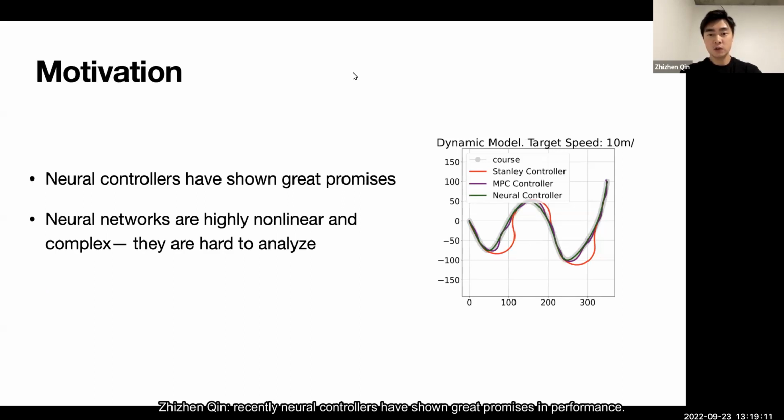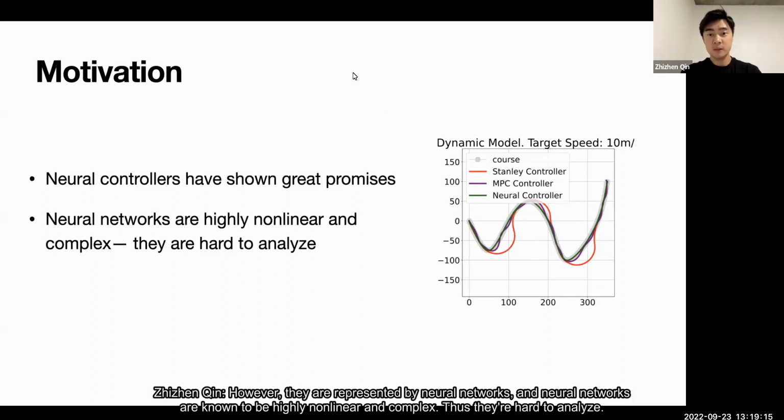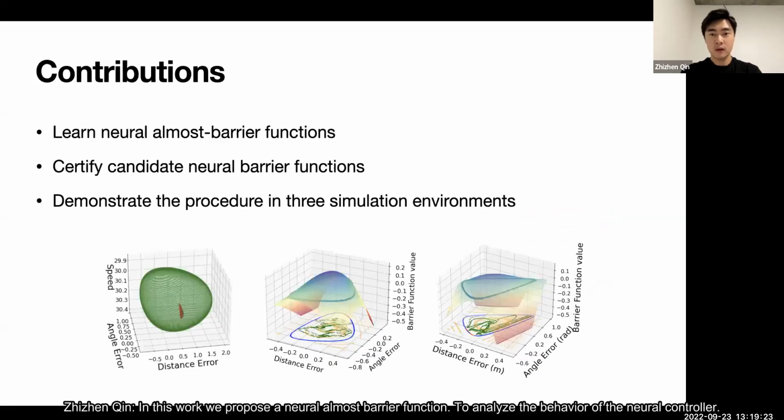Recently, neural controllers have shown great promise in performance. However, they are represented by neural networks, and neural networks are known to be highly nonlinear and complex. Thus, they are hard to analyze. In this work, we propose neural almost barrier function to analyze the behavior of the neural controller. We demonstrate the end-to-end pipeline to train the neural almost barrier function and certify the barrier functions. We demonstrate the effectiveness of the procedure in 3 simulation environments.